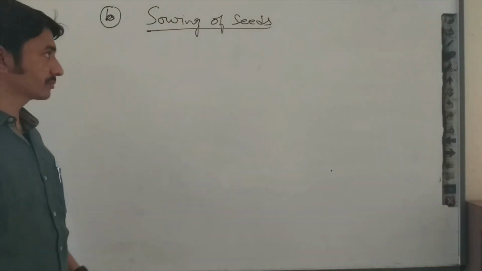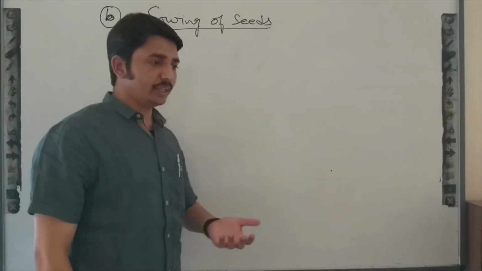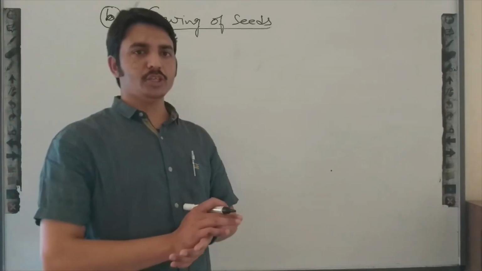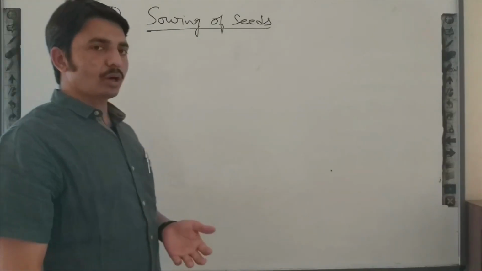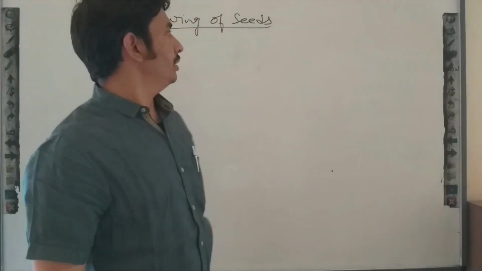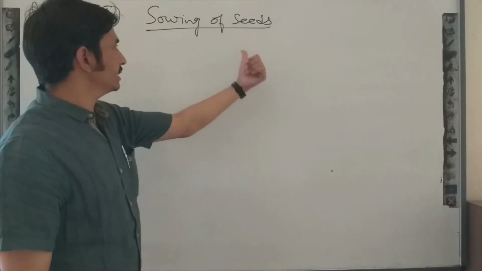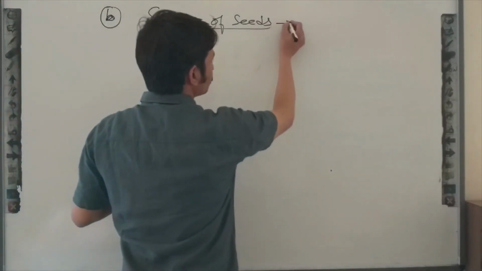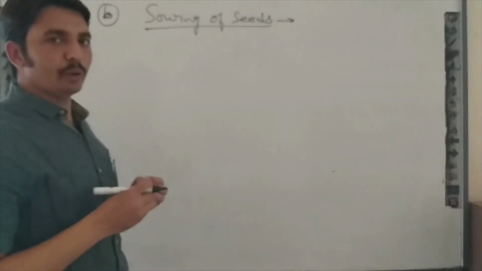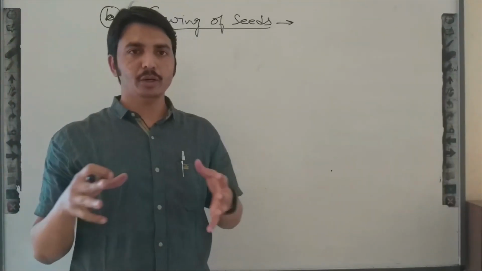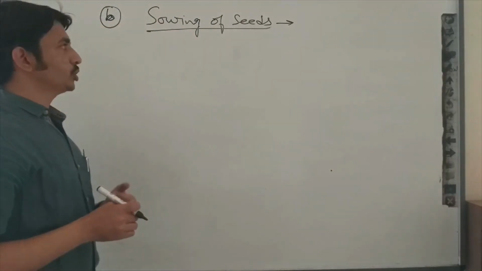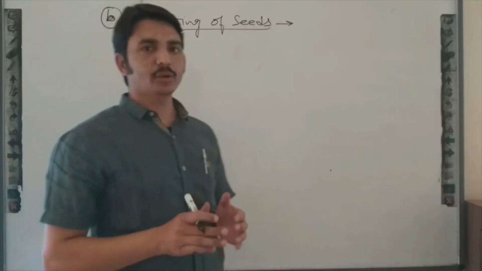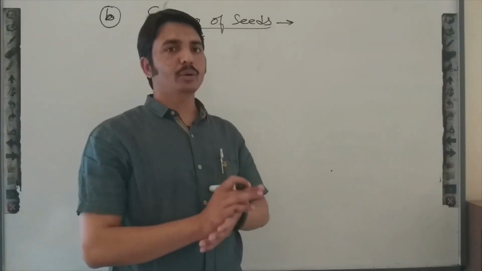So as we know, there is a requirement of food in yielding quantity. So we are growing crops, and the second process of agriculture practice is sowing of seeds. Sowing of seeds means we are distributing seeds in the field, and before distribution of seeds, there is a requirement of good quality seeds.